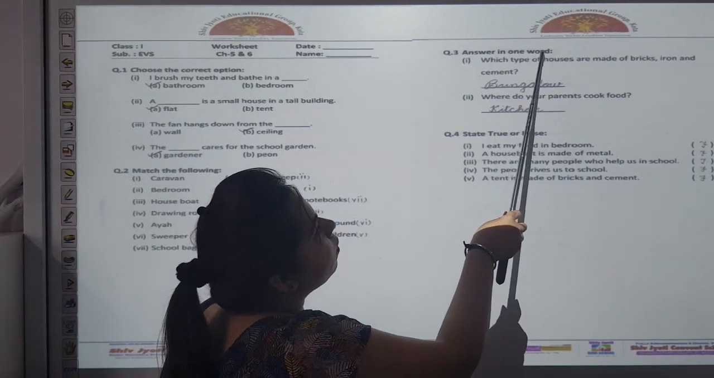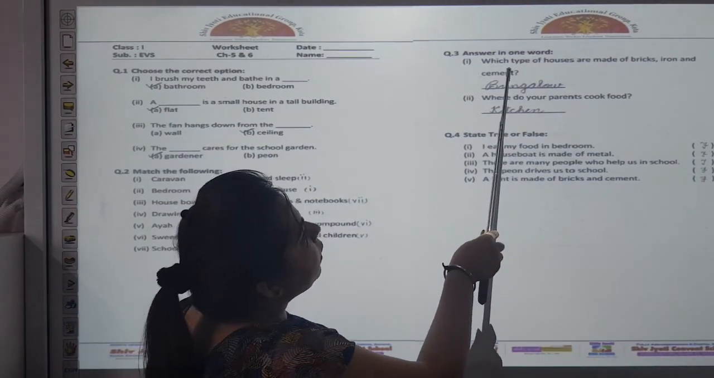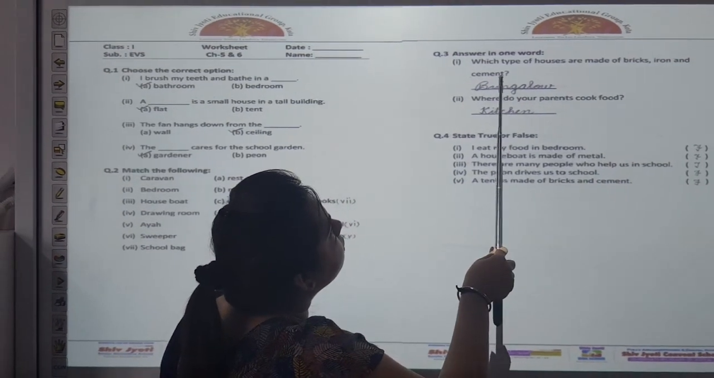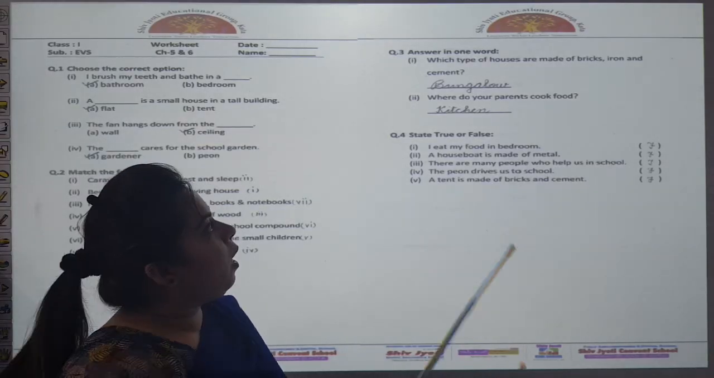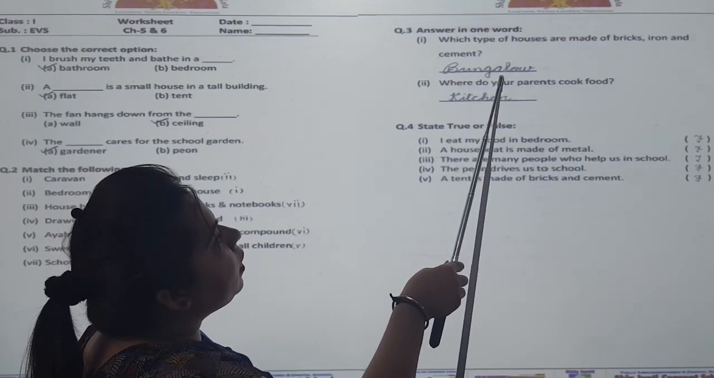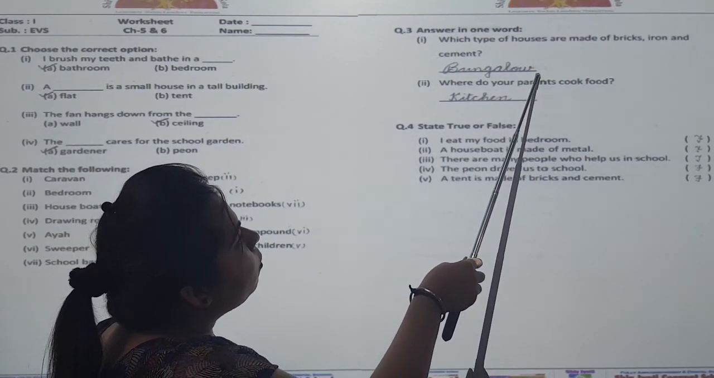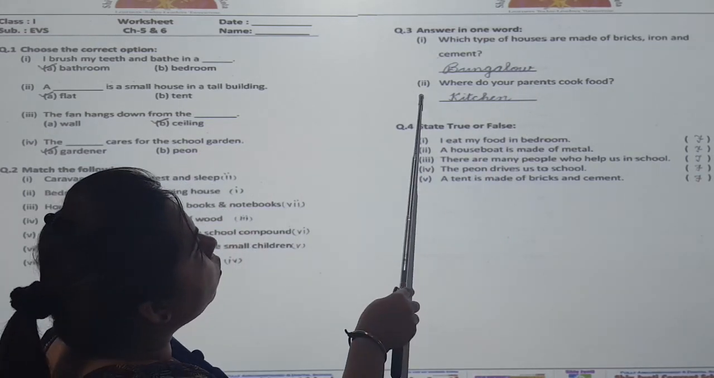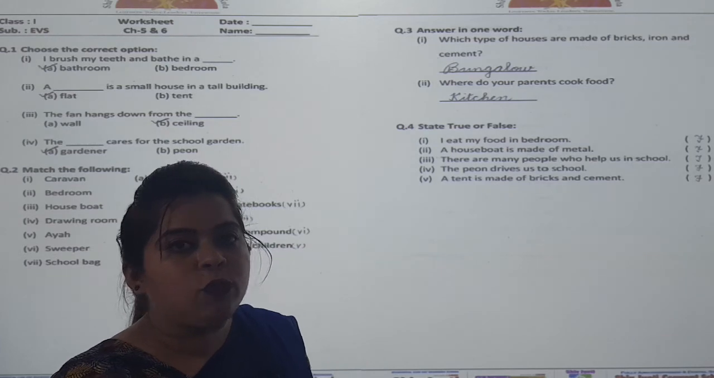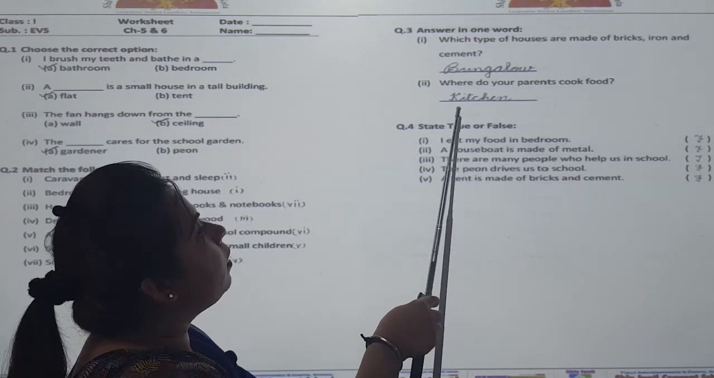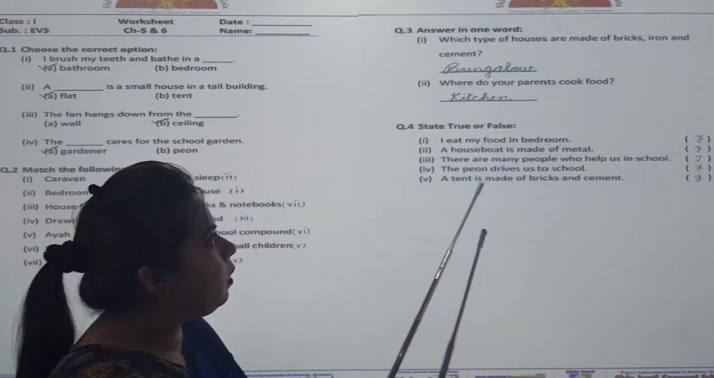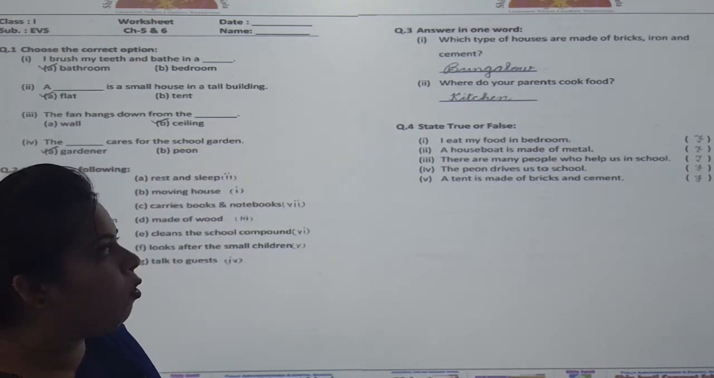Answer in one word. Which type of houses are made of bricks, iron and cement? Answer is bungalow. B-U-N-G-A-L-O-W. Number 2, where do your parents cook food? In kitchen. K-I-T-C-H-E-N, kitchen.